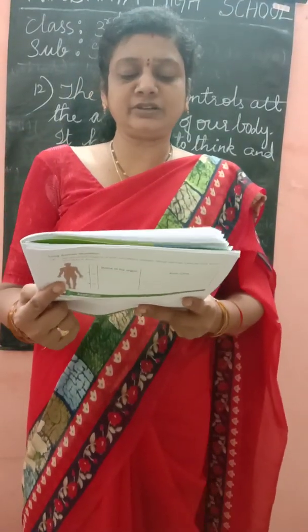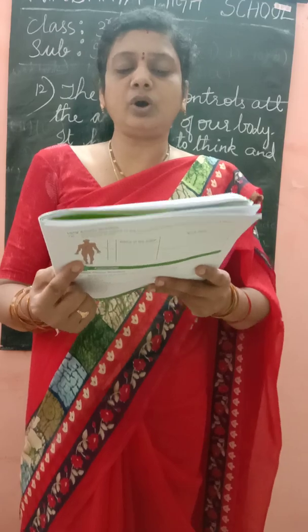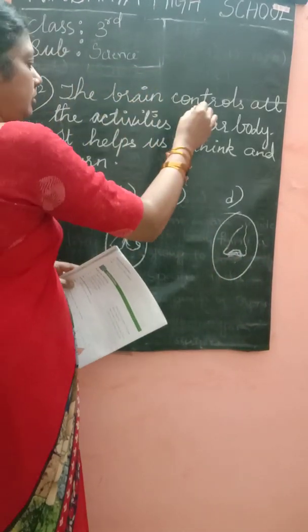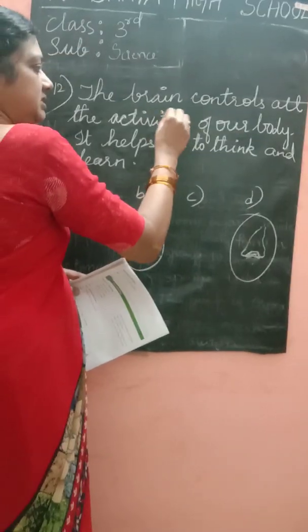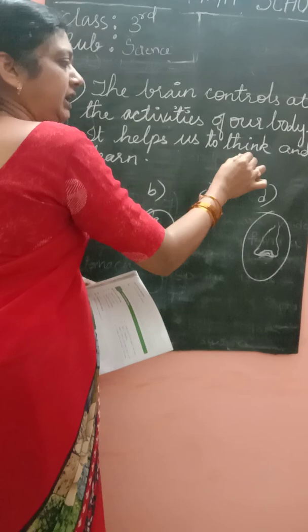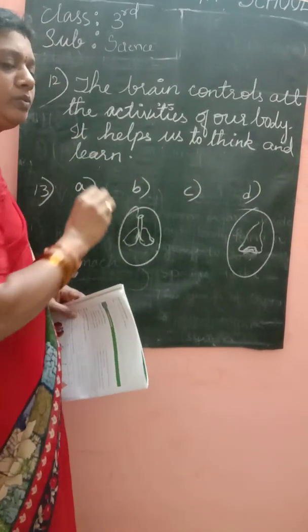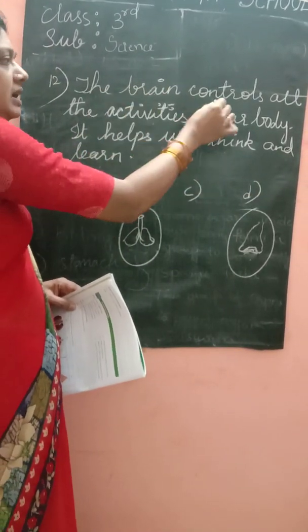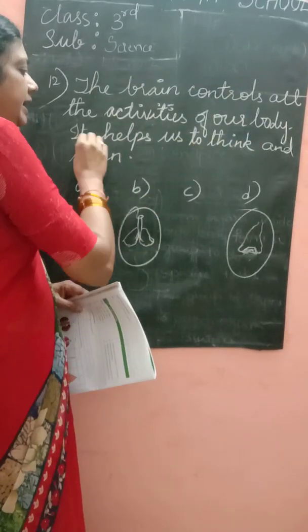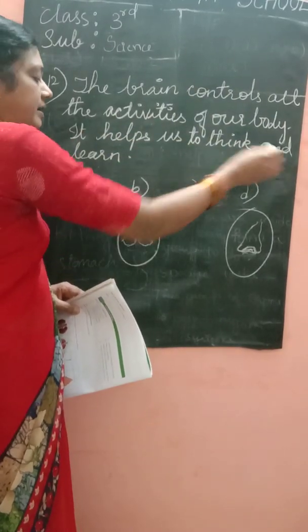Twelfth one, short answer question, children. What is the role of the brain? Answer: the brain controls all the activities of our body. It helps us to think and learn. I am repeating once again, children. The brain controls all the activities of our body. It helps us to think and learn.